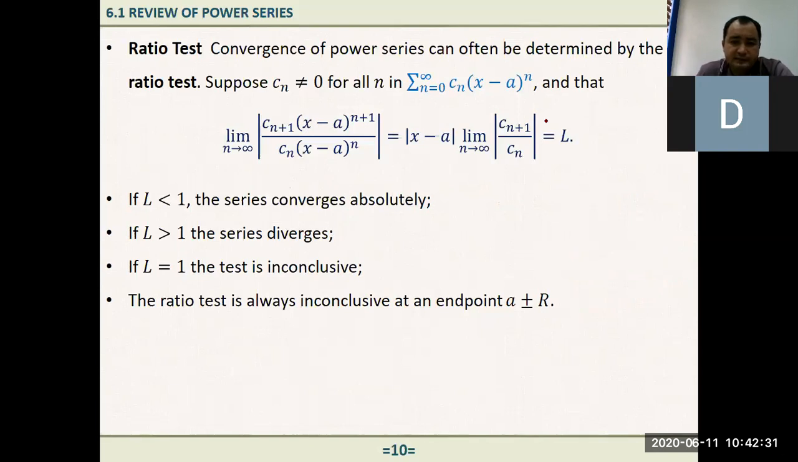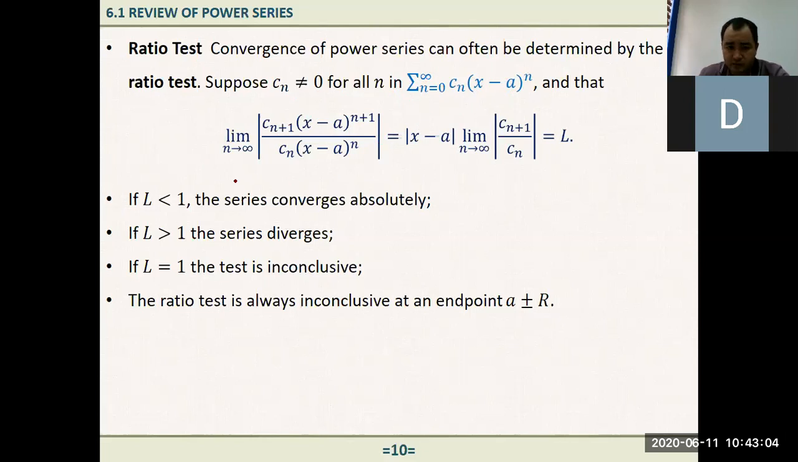Anyway, that is one convergence test, the ratio test. We have a few other tests, but mainly we are going to use this one. If you just get some idea, that is enough. After all, it's just a revision. Convergence of a power series can often be determined by the ratio test. What is the ratio test? Suppose that c sub n is not equal to 0 for all n. We are talking about this power series, and we want to determine whether it is convergent or not.